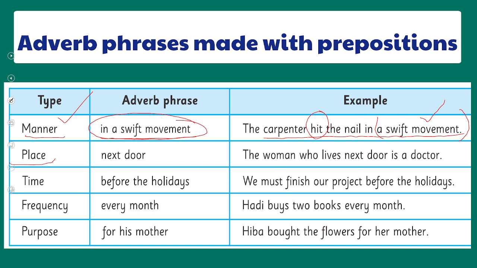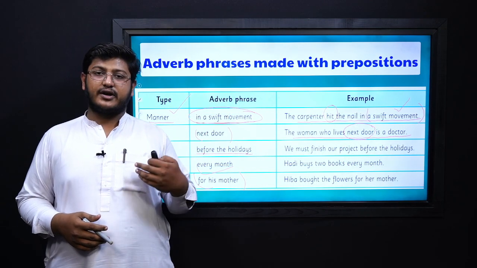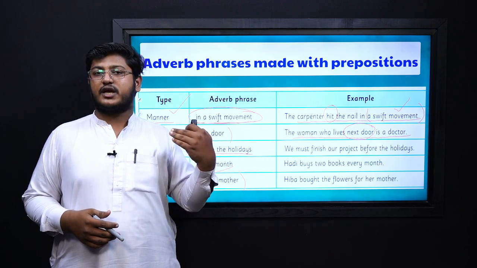It can also be the adverb of place. The adverb phrase can work as the adverb of place, like next door. The woman who lives next door is a doctor. So next door is actually indicating a certain place. So this is how adverbial phrases are developed or used in writing. Like time, we can use adverbial phrases to tell the time, like before the holiday. They are also used to indicate the frequency of an action, like every month, and the purpose, like for his mother. So this is how different adverbial phrases are formed for different purposes.